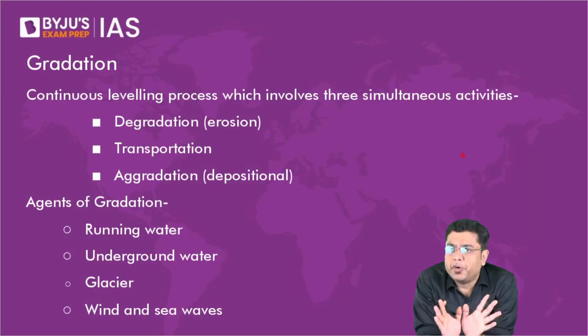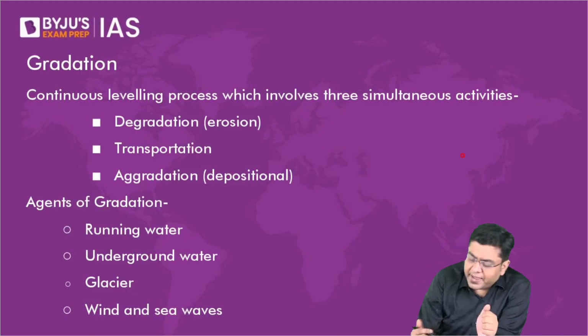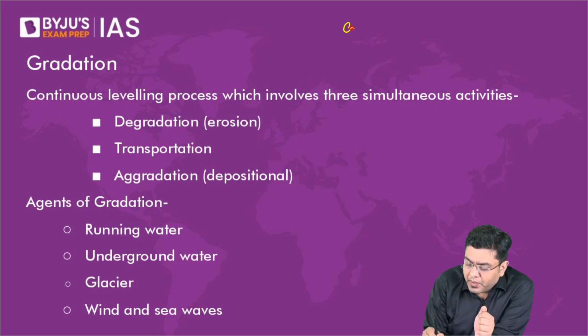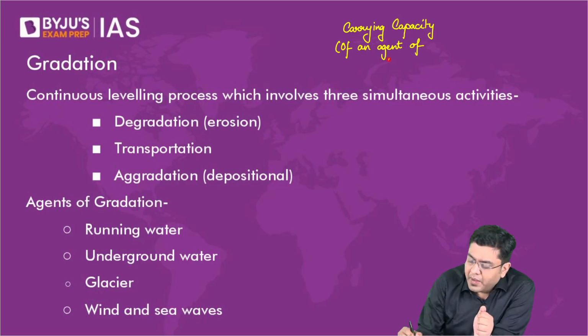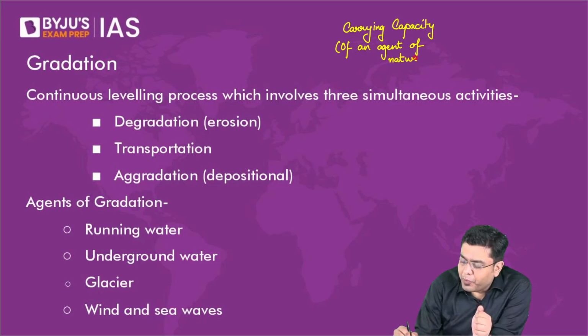It will start deposition. So basically, the carrying capacity of an agent of nature is directly proportional to its speed.